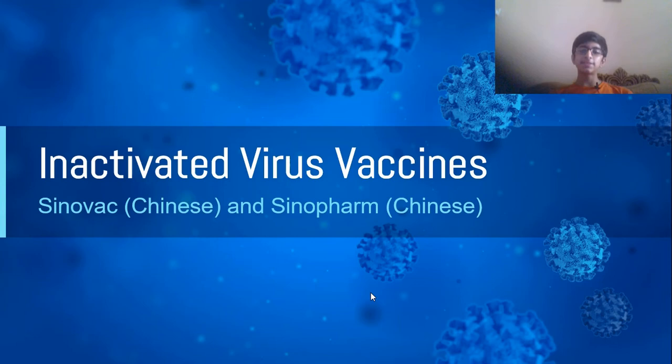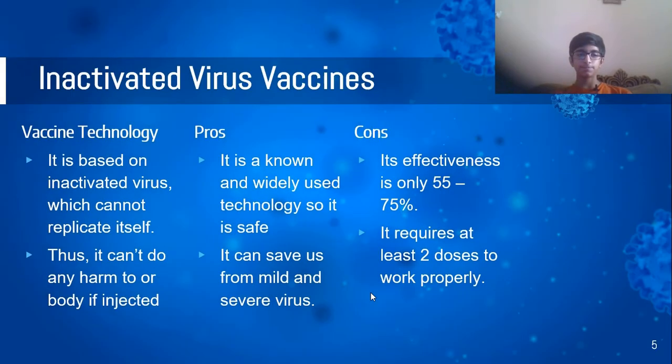So the first vaccine that I'm going to talk about is inactivated virus vaccines. The vaccine technology used in this type of vaccine is that it is based on an inactivated virus such that it cannot replicate itself. Therefore, it cannot do any harm to our body if it is injected into our body through a vaccine. Therefore, it is considered safe.